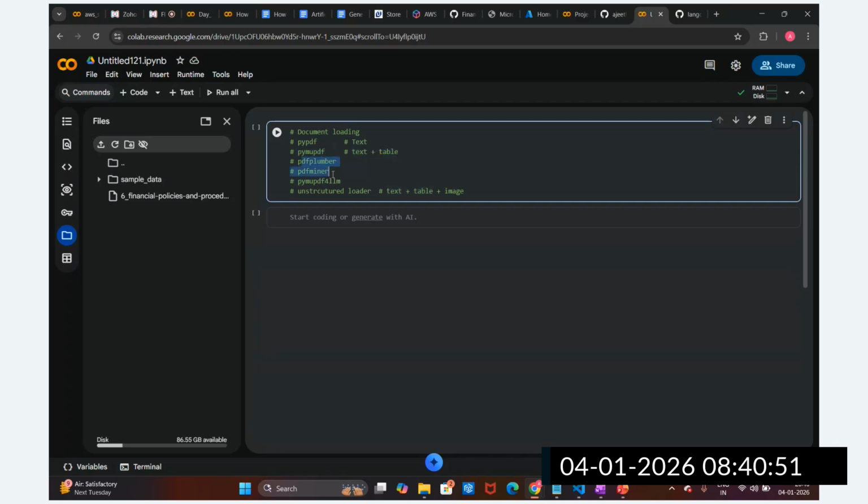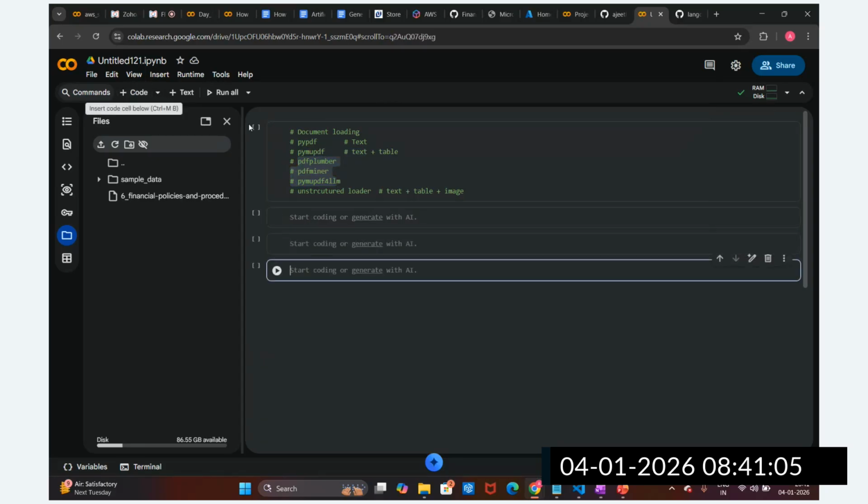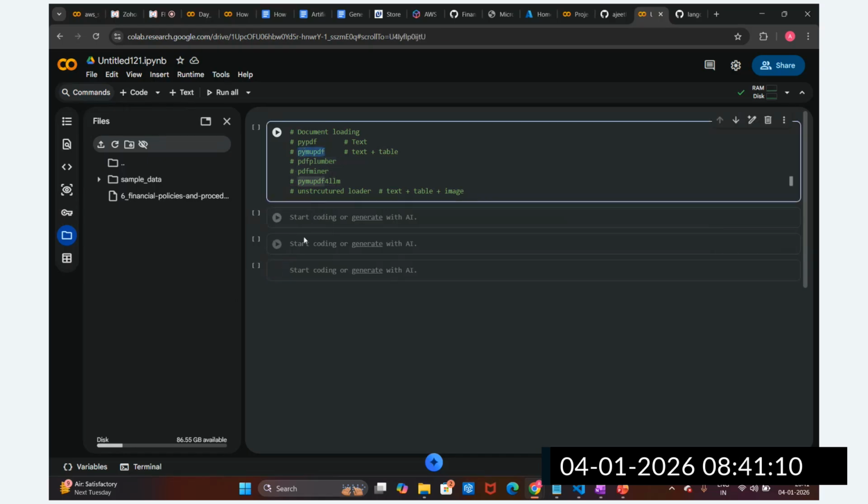We can also try PyMuPDF4LLM, a new extension of PyMuPDF, which is also good. As of now, we are going to try this option, but later, guys, you can try the other option also. So we'll go with this. Now we have to install it. PyMuPDF, we are going to utilize as the document loader. So I'm going to install this.